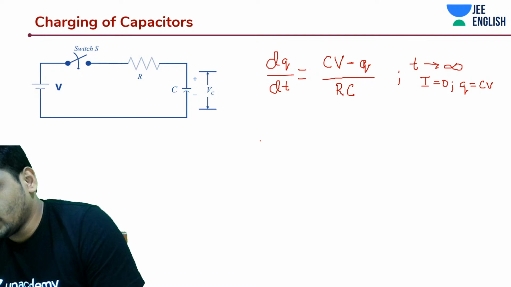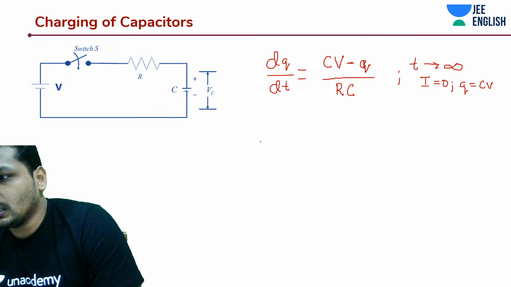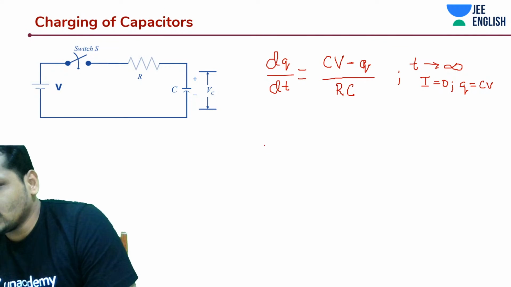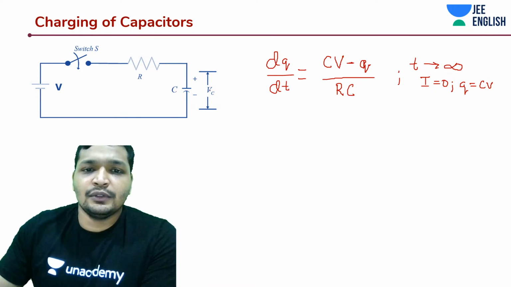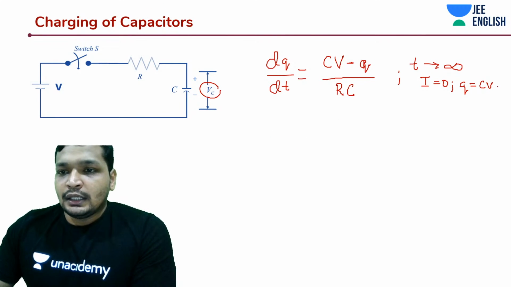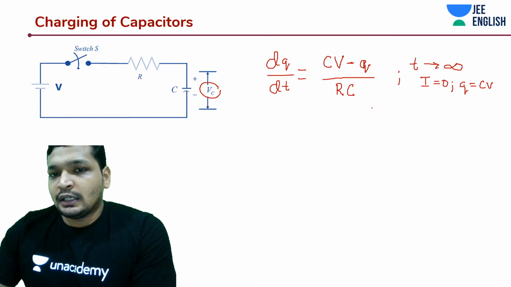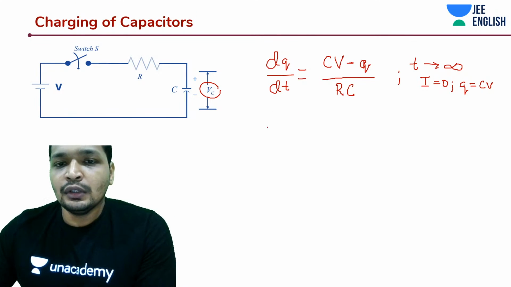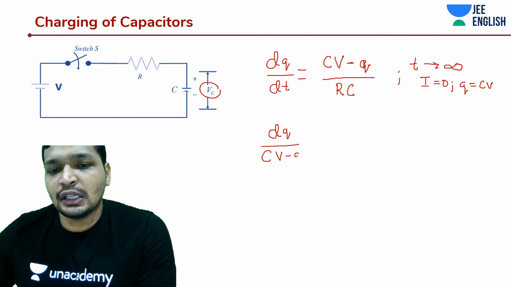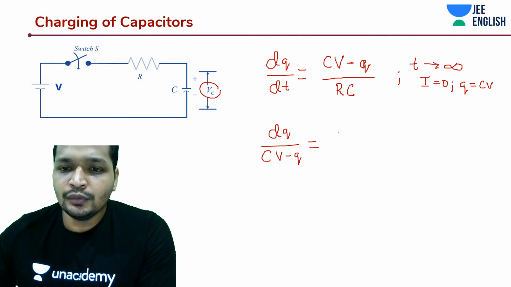Vc is the potential across the capacitor, and Vc and V are equal at steady state. So now we're going to do this: dq by (CV minus Q) is equal to dt by RC.